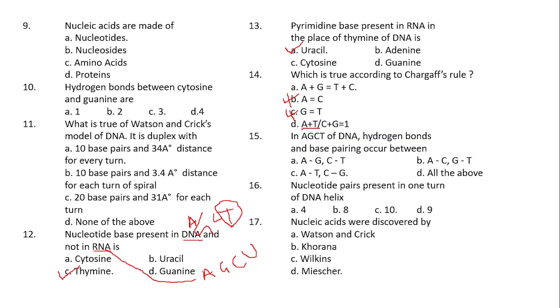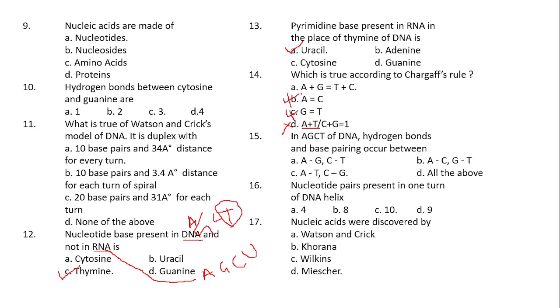They have added A plus T. Actually, it should be A plus G by C plus T. But here they have given A plus T. That is why option D is also wrong. So the right option is option A, that is, the sum of purines will be equal to the sum of pyrimidines.